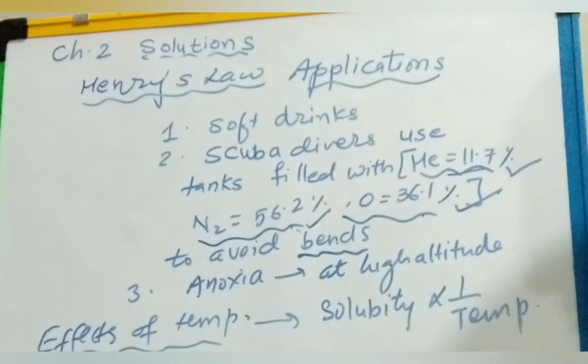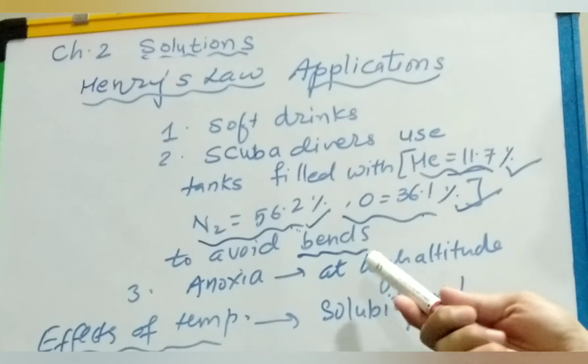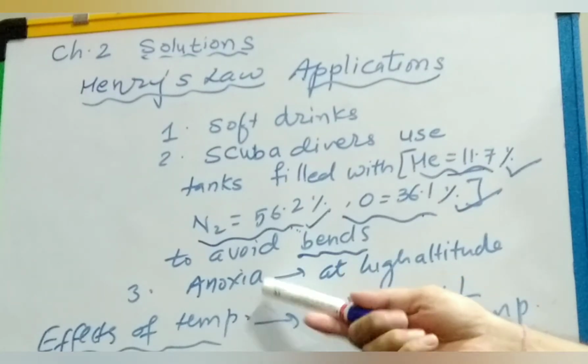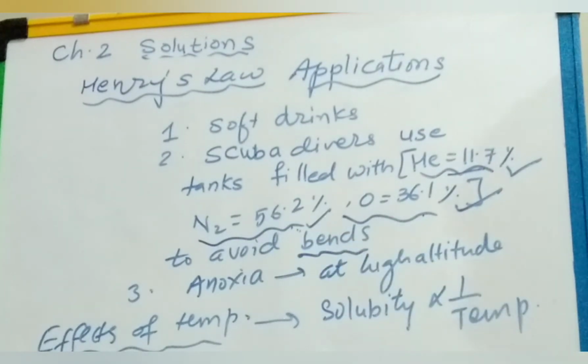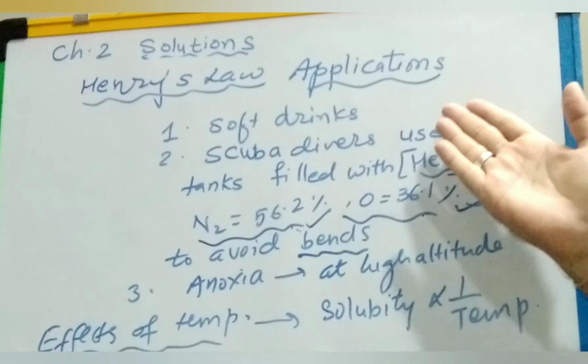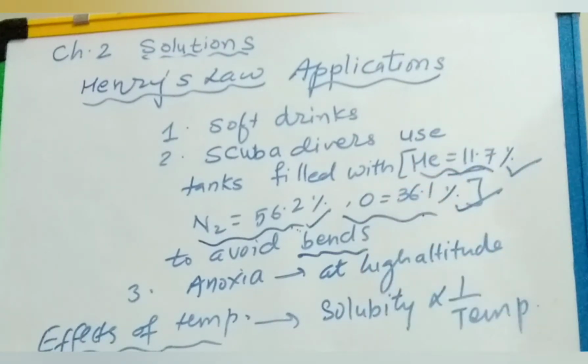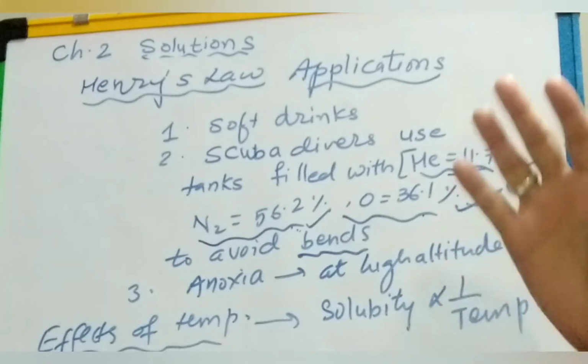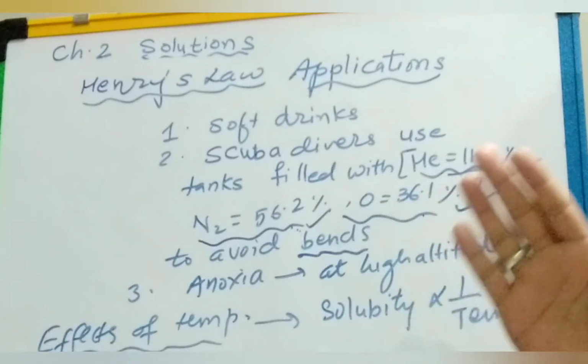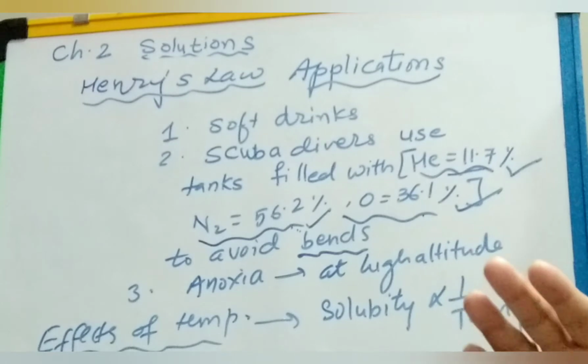This type of symptom we call anoxia. So they also carry some oxygen cylinders so that they can cope with the situation. So here are some of the applications where Henry's law can be applied. This is all about the effect of pressure on solubility.